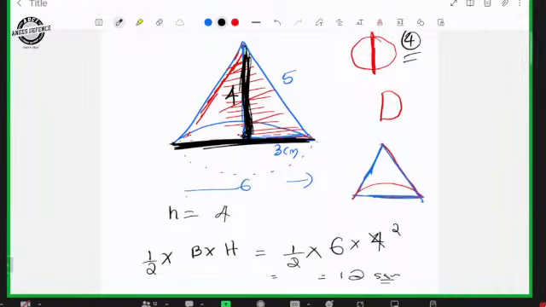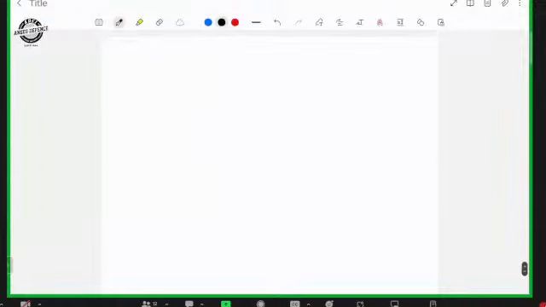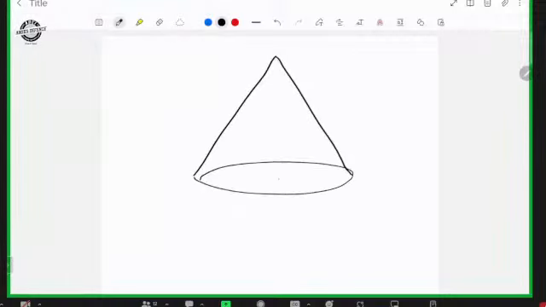Then another question related to cone. The radius of a cone is a centimeter, and its height is given as twice the radius, means h is equal to 2a. The radius of the cone is a centimeter and its height is twice the radius.